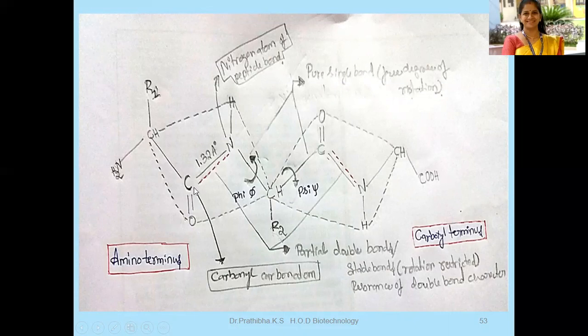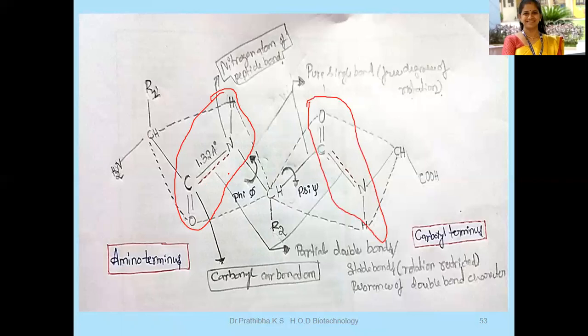The carboxyl group forms the peptide bond with the adjacent amino group, then the alpha carbon atom, then again CO, and here CONH, again a peptide bond can be seen. So one end will always be the amino terminus and the other end the carboxyl terminus. And here we can see this is the polypeptide chain. C double bond O, NH, that's the peptide bond, and this is also a peptide bond.